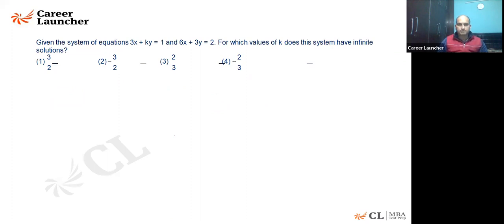Here is the question. They have got infinite solution. There are two equations. One is this, second is this. And for that infinite solution, can you find the value of k? Don't worry, this is 3 by 2. This is minus 3 by 2. This is 2 by 3. So you got the options 3 by 2, minus 3 by 2, 2 by 3, and minus 2 by 3. What is the value of k which will satisfy here?